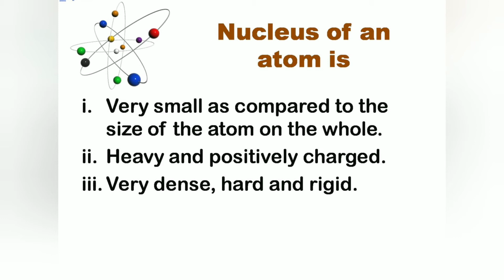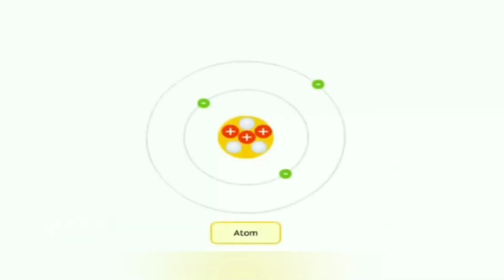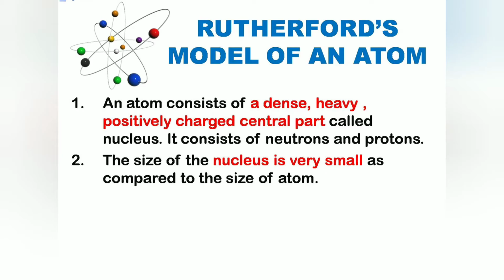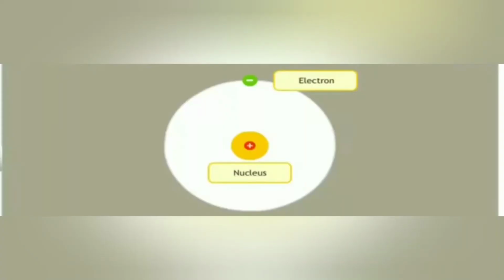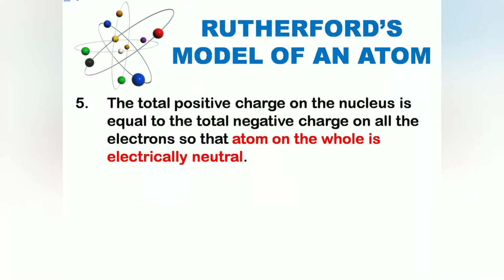Keeping this experiment in view, Rutherford tried to tell about the structure of atom in his model of atom called Rutherford's model of atom. According to this model, an atom consists of a dense, heavy and positively charged central part called nucleus. This nucleus consists of neutrons and protons. The size of the nucleus is very small as compared to the size of atom. The electrons are present at very large distances from the nucleus, and there is a large vacant space between nucleus and electrons. The total positive charge on nucleus is equal to the total negative charge on all the electrons, so that the atom on the whole is electrically neutral.